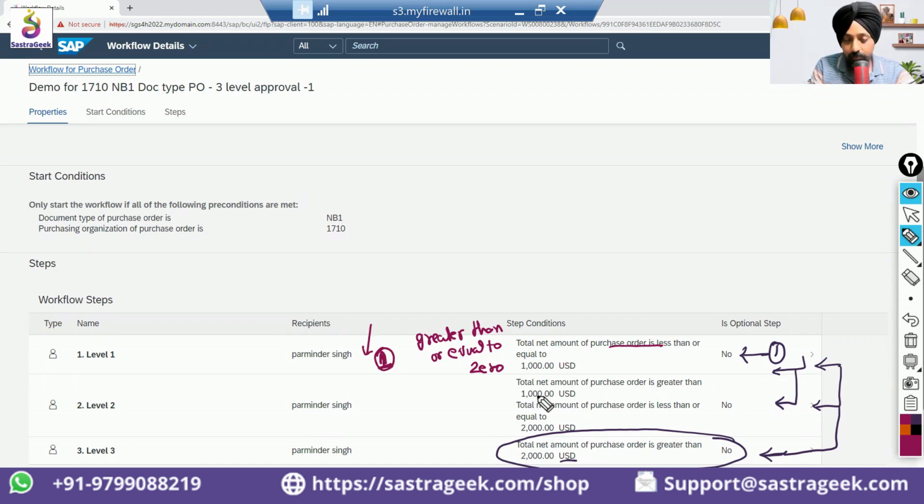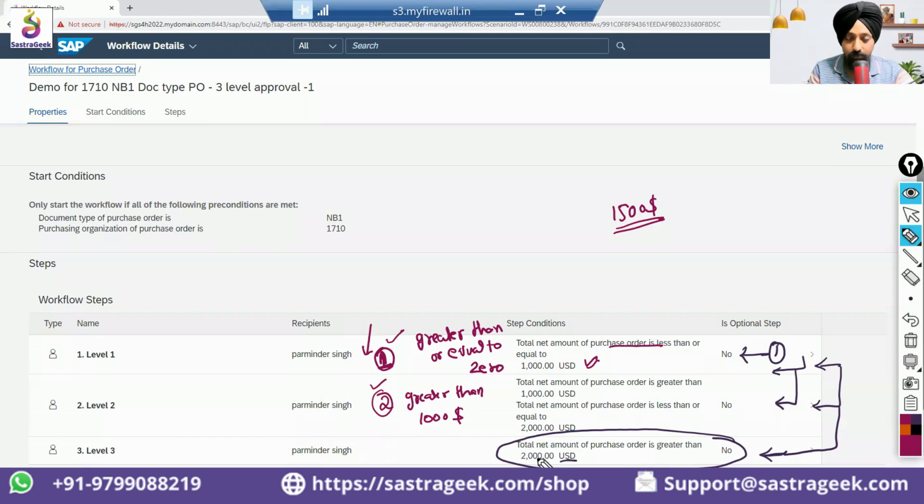And rather than maintaining it between 1,000 and 2,000, you should maintain: if the PO value is greater than $1,000. So in this case, what will happen if you are creating a purchase order of $1,500? This situation is met, it is more than 0, so this will approve. 1,500 is more than $1,000, so this also needs to approve. First this needs to approve, then this needs to approve. It will go through the 2 stages step by step.